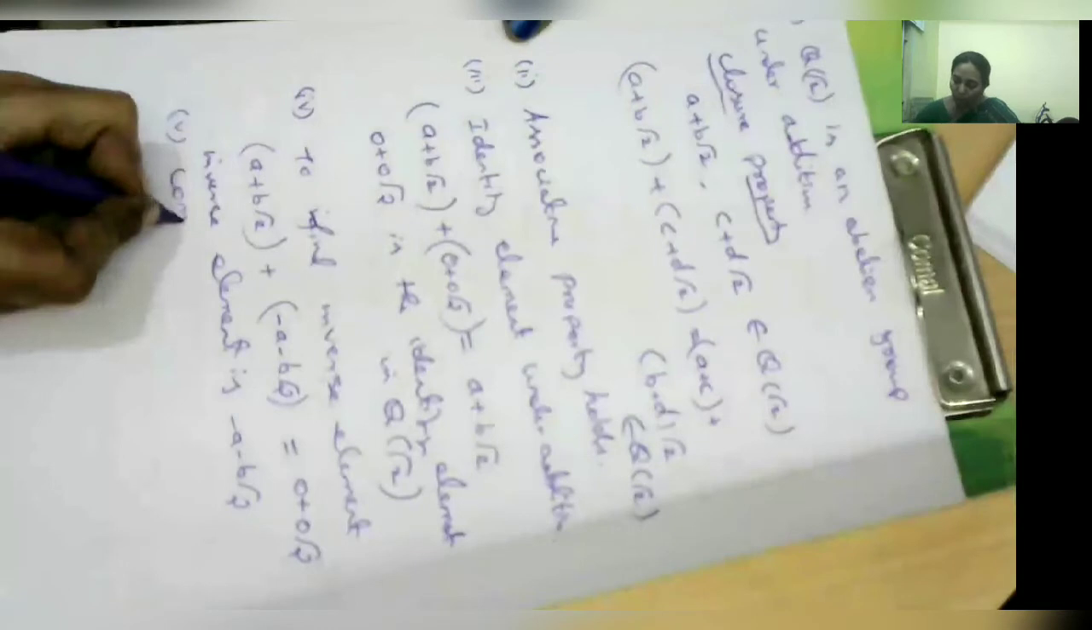So four conditions are satisfied. The fifth one is that it is commutative under addition: a plus b equals b plus a. This is also trivially true. So the commutative condition is true. All the five properties are true under addition. Now we can conclude that Q root 2, comma, plus is an abelian group. This is the first axiom of a ring.